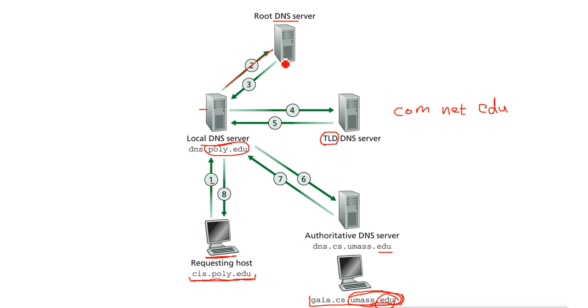So what the root hint server says to this local DNS server is that I don't have a record, and you can go to the edu server. The top level server was the edu server. You have to go to the edu server. So this DNS server then sends the request to the edu server. Now the edu server will check what the domain name is.